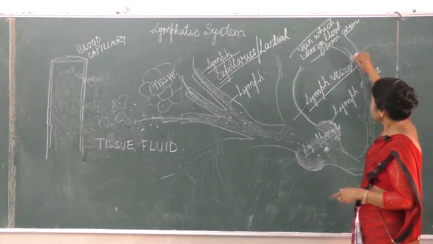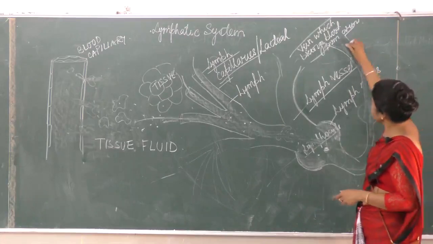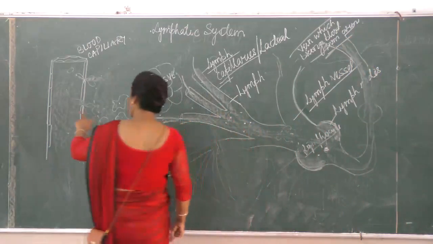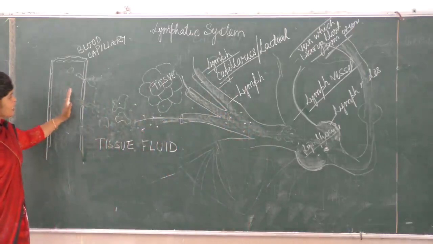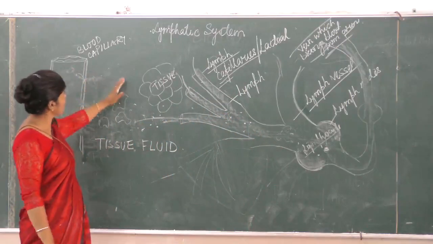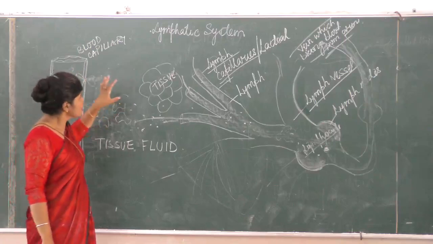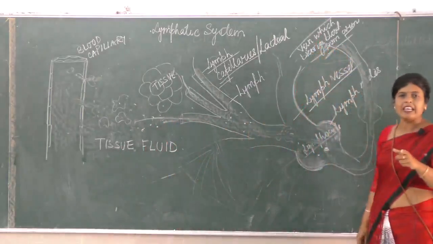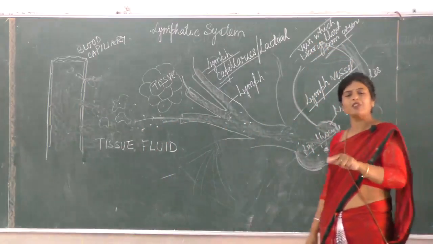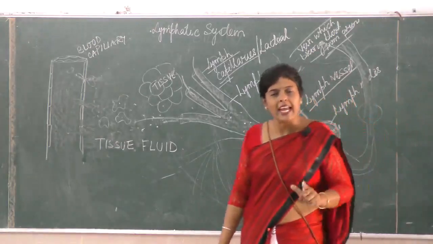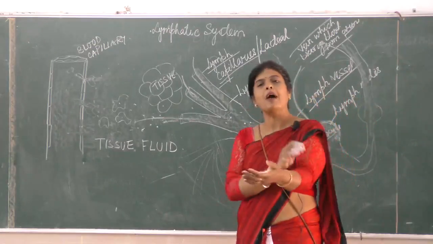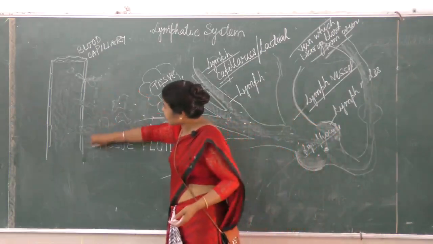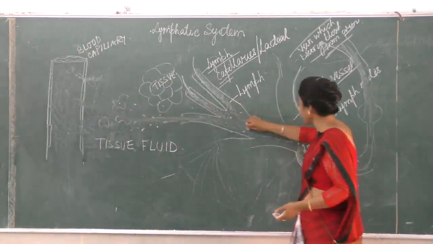Is it clear? Okay. Now till here is the lymph vessel. One thing, if you remember, blood has lost water. If you see here, the fluid has come out from the blood. So this fluid should be returned back to the blood. Which blood is it going back to? It is going back to the blood present in the vein, which is bringing blood from our arms. So here the fluid which was lost by the capillary is finally returned back.